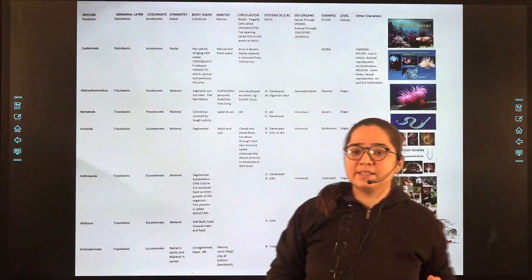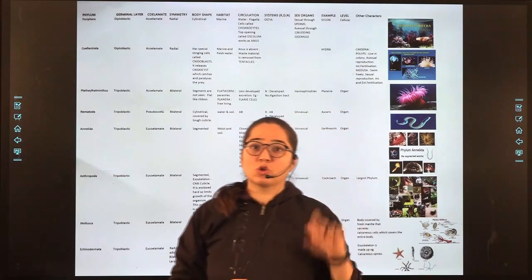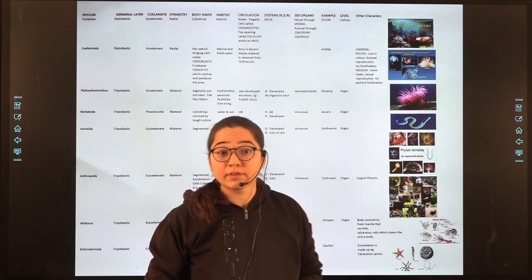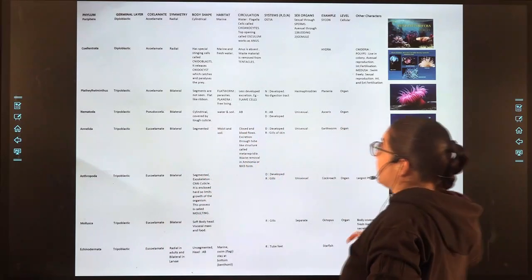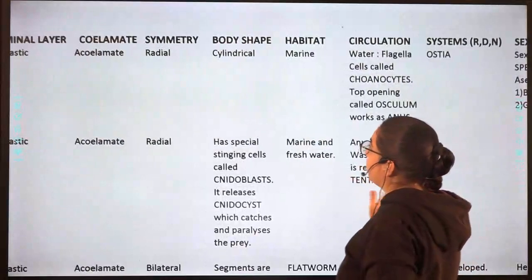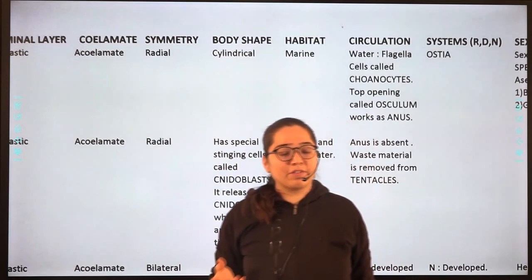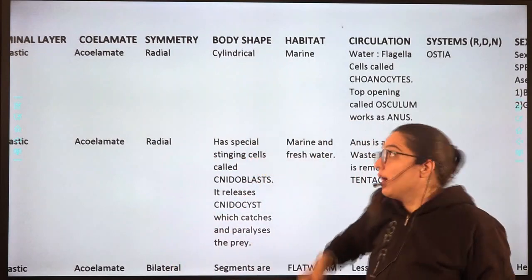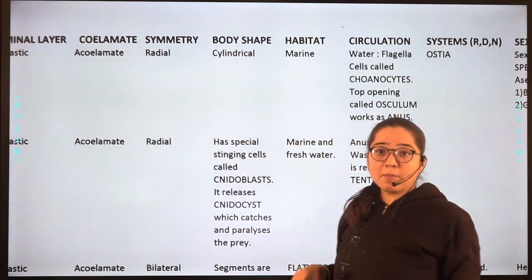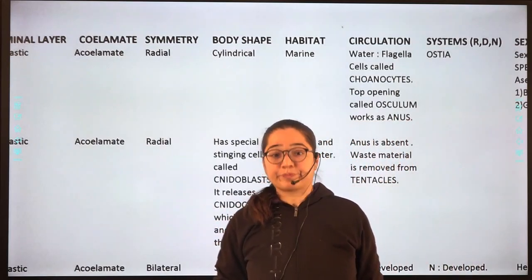Now friends, let's have a further look at the further parts of this table. What is further given? Further given is the body shape. Now you and I can do nothing in this. Body shape is how the body is, and we have to memorize it. How is the body shape? If we talk about the very first one, Porifera, then they are cylindrical in shape.